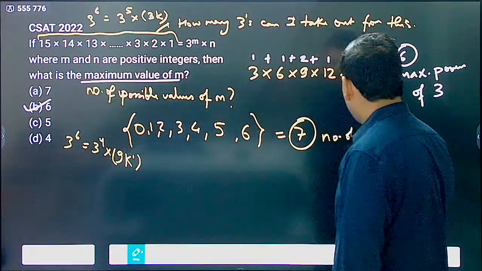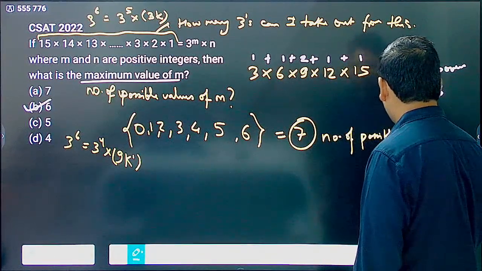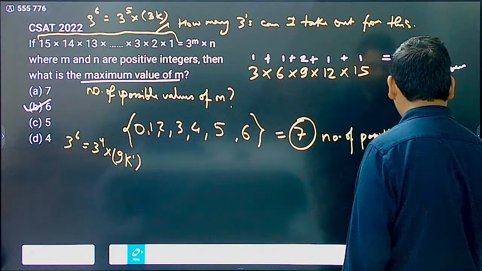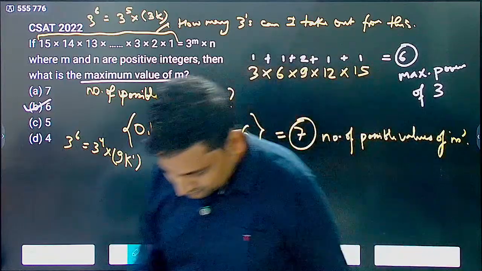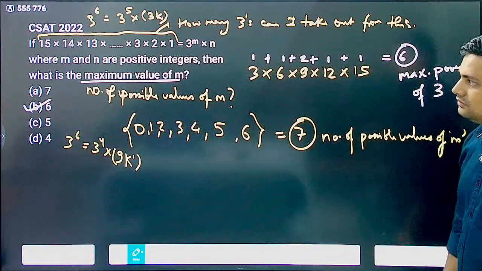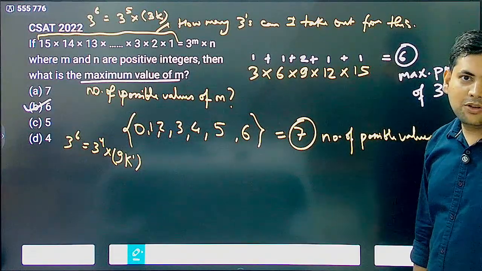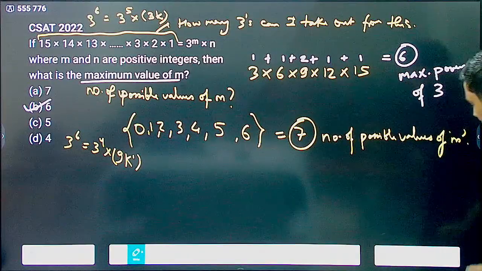This is the number of possible values of m. Yes, Dheeraj. Understood? Okay, so this is something that I am expecting. Then let's move forward.